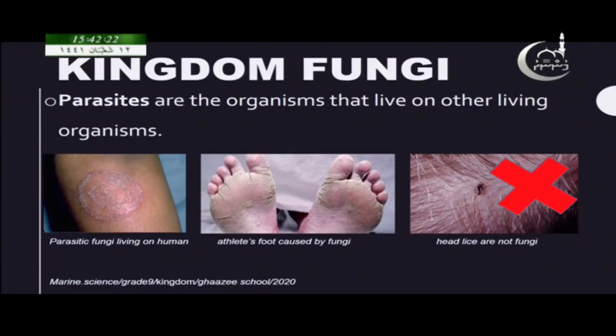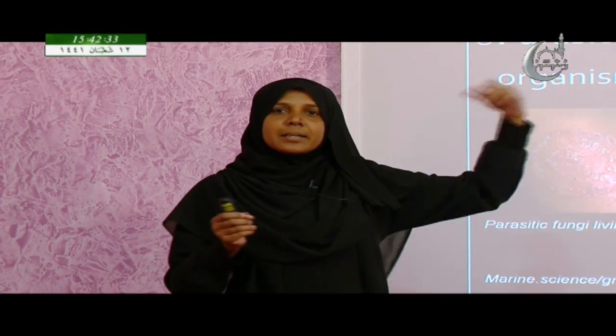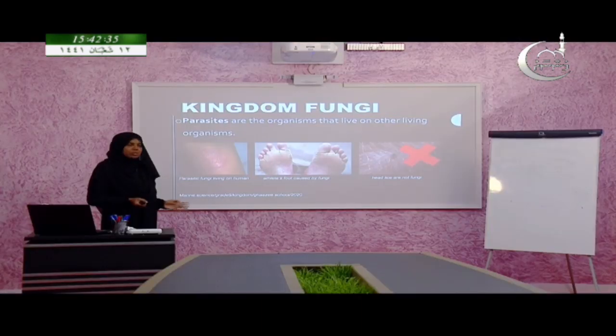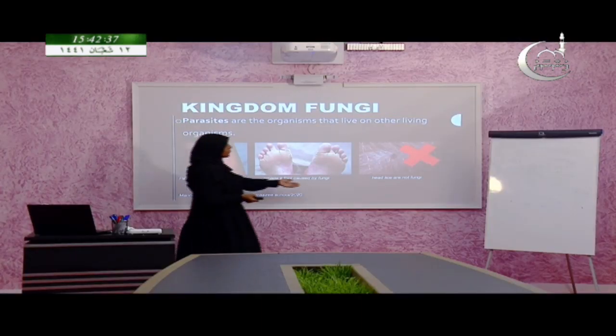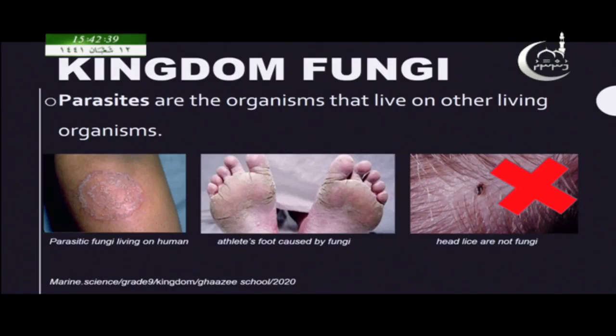So, they are parasites, but not all parasites are fungi. Sometimes you may think that when we see a parasite, it should be a fungus. It is not like that. For example, very often you see head lice on our head, sucking blood from our head, and they are living on our head. Their shelter is our hair.